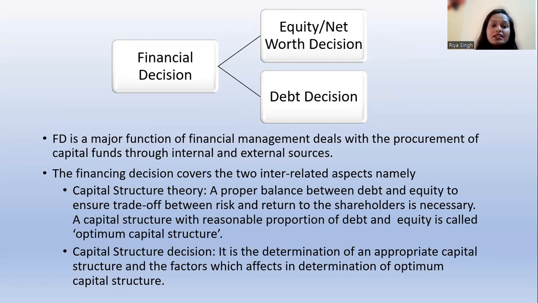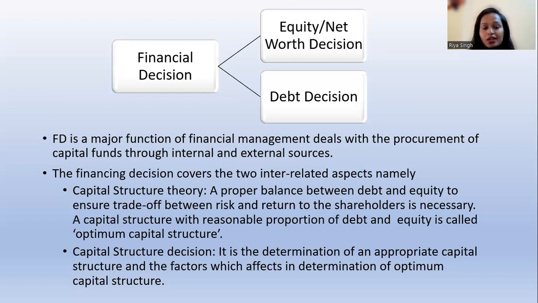That decision will come under the purview of financial decision. It could be more and more of equity, or more and more of debt, or an equal proportion of equity and debt.